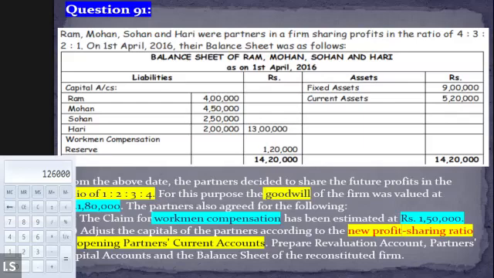Yes, it is going to take a lot of time, since in this question there is one special treatment. In additional point B, you need to do a lot of calculation. So this is going to be a difficult question, but this is very important. This is the most important question of this chapter because this question requires capital adjustment, and we haven't done any question based on capital adjustment until now in this chapter.